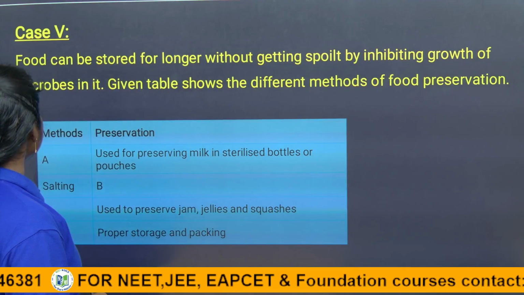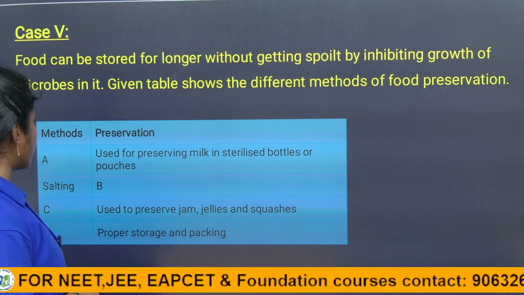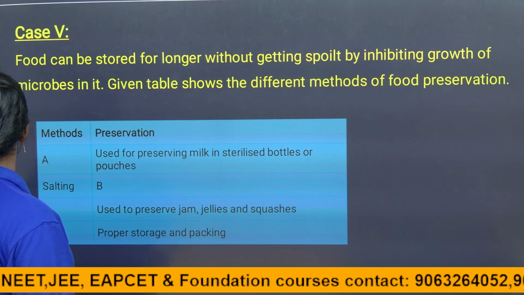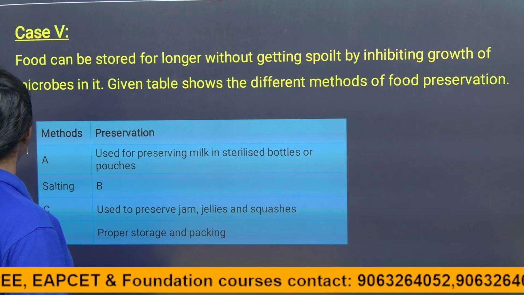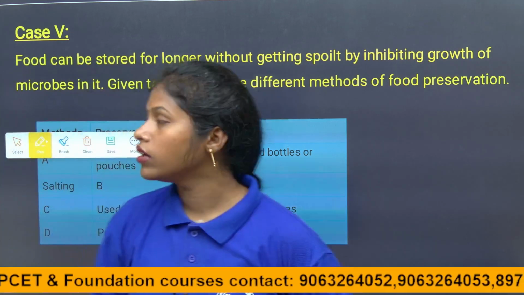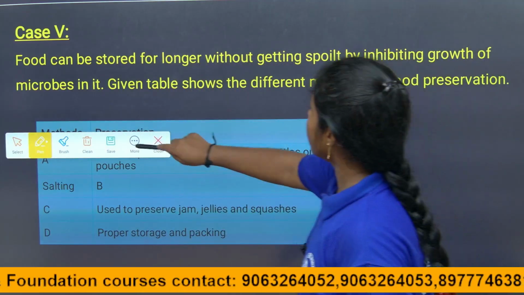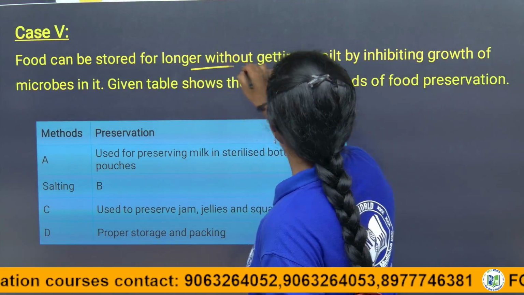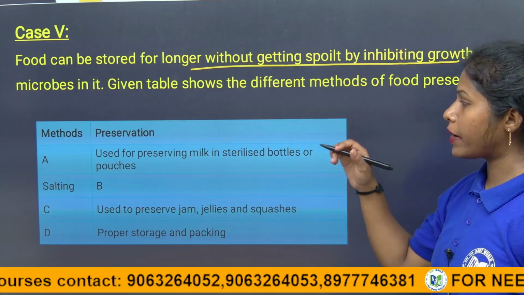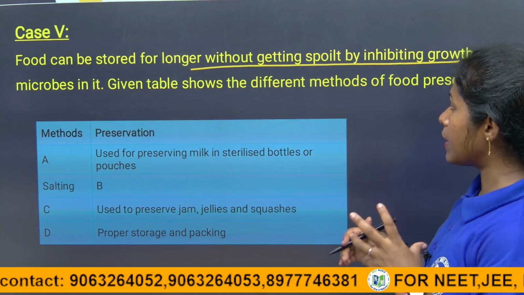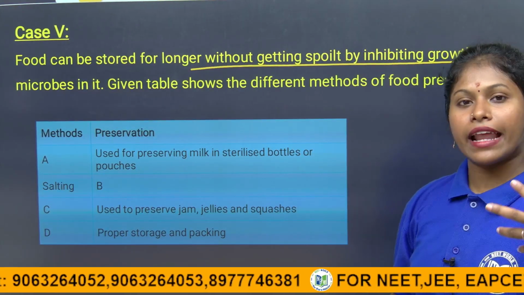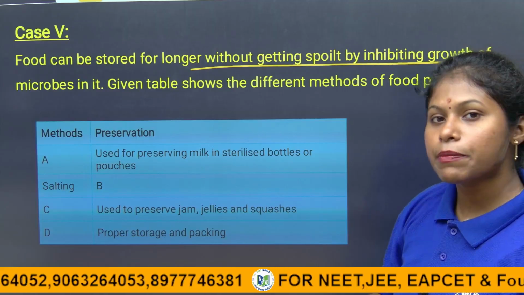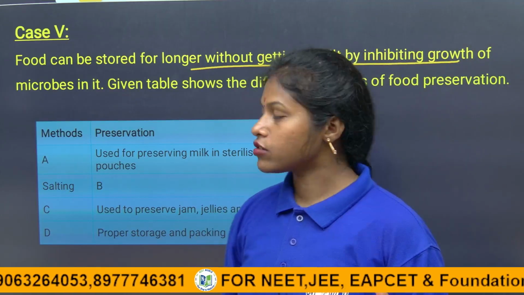Here I will explain the question and I will give you the homework, children. Let's see how many of you will answer this question. Here the food can be stored for longer without getting spoiled by inhibiting the growth of microorganisms. They are asking how food can be stored for a longer period by using natural preservative methods, or else artificial preservative methods.